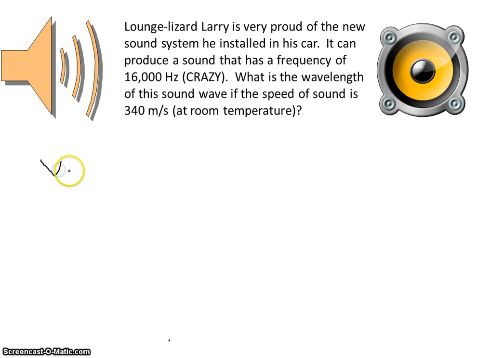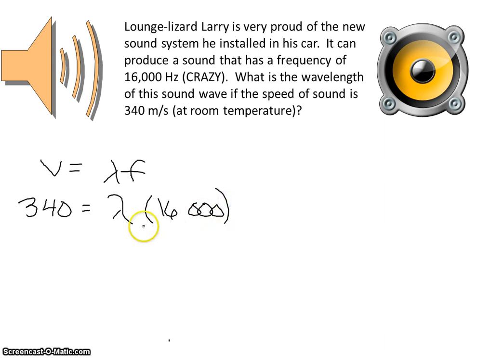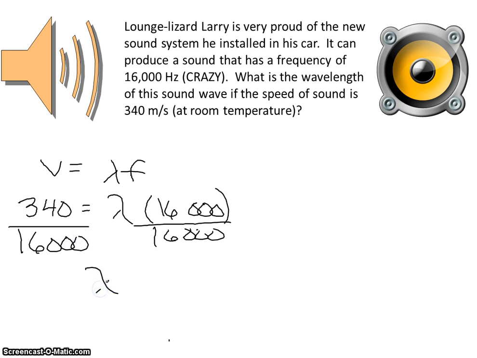So let's look at the formula. Velocity is equal to lambda times frequency. So we know that the velocity is 340 meters per second. We don't know the wavelength, but we know the frequency is 16,000 hertz. So if we want to solve for just the wavelength, and we find that lambda is equal to